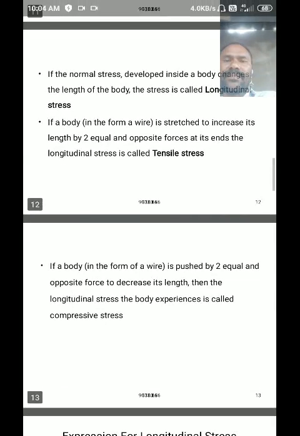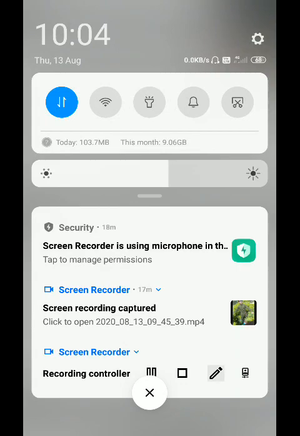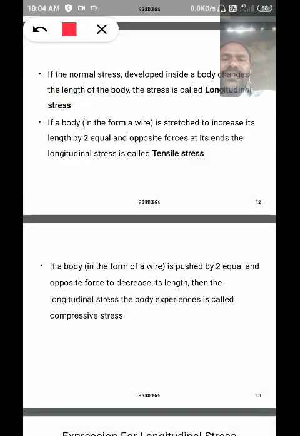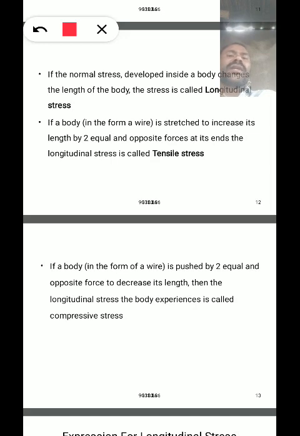Carefully listen here. If a body in the form of a wire is stretched to increase its length by two equal and opposite forces at its ends, then the length of the body increases. This stress is called tensile stress. The stress that causes an increase in the length of a body is called tensile stress.